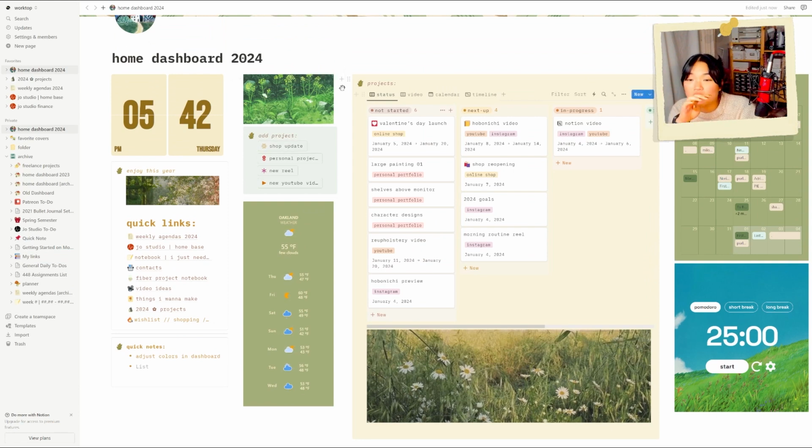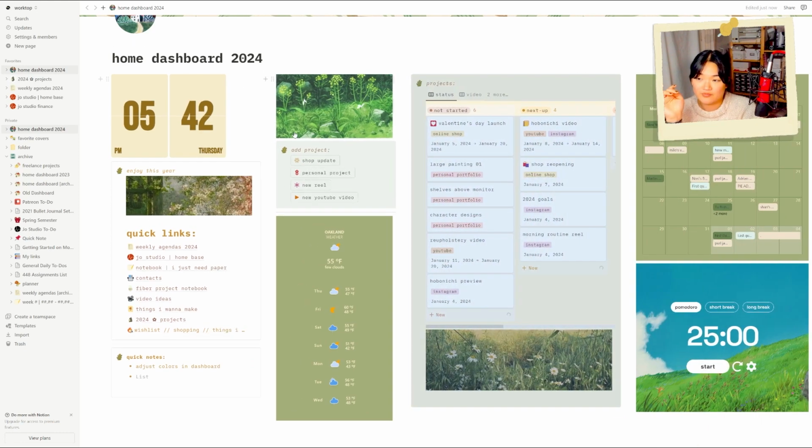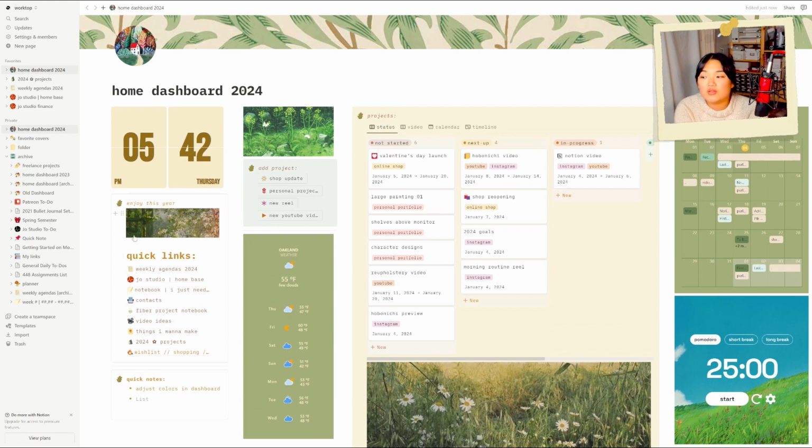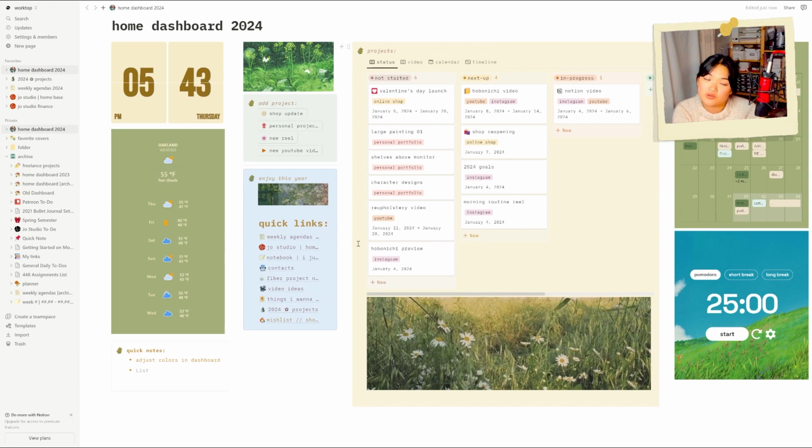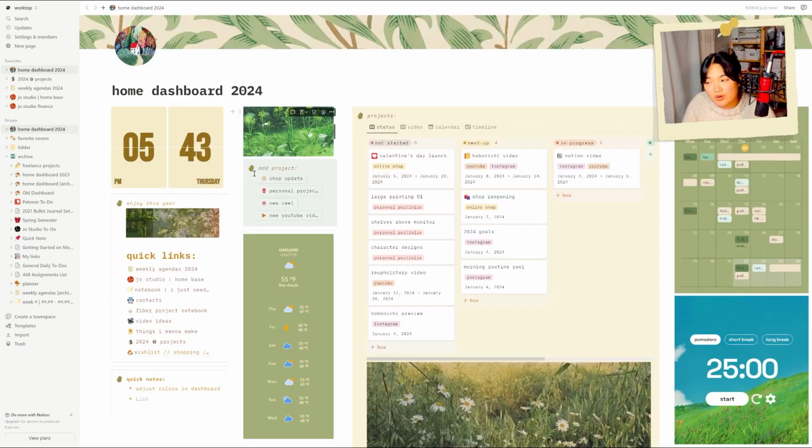because if I want to move any of these menus or blocks or anything like that, the things that I want to stay together will stay together. As you can see, I have all of my quick links. All of these are individual things, but if I want to move my quick links menu, say I'm like, actually, I'd love for the weather to be here, but now I want my quick links to be here. I can move all of them and I don't have to worry about reformatting them in this. If they were not in a callout, I would have to potentially reformat. I'm going to undo that because I do like how they were.